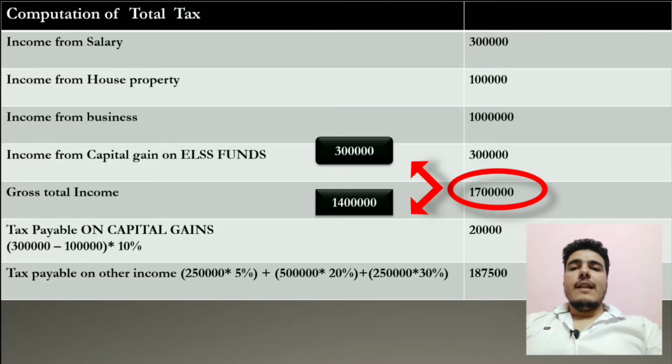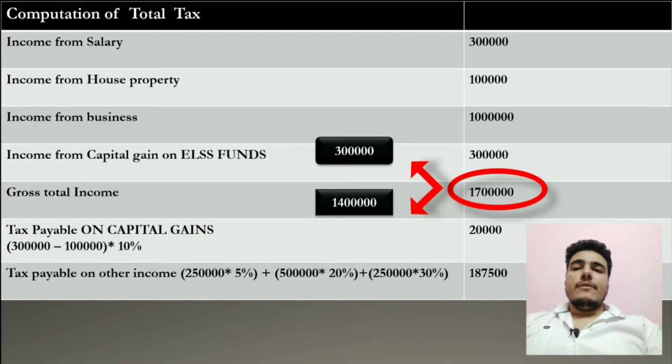So on 3 lakh we will treat this as a capital gain, right? And 1 lakh will be exempt because it is LTCG, and 10% will be applicable on the excess over 1 lakh. So on 2 lakh there is a tax of 10%. So 3 lakh minus 1 lakh exempt, and 10% will be applicable on the excess over 1 lakh. So 20,000 tax will be applicable on this capital gain.